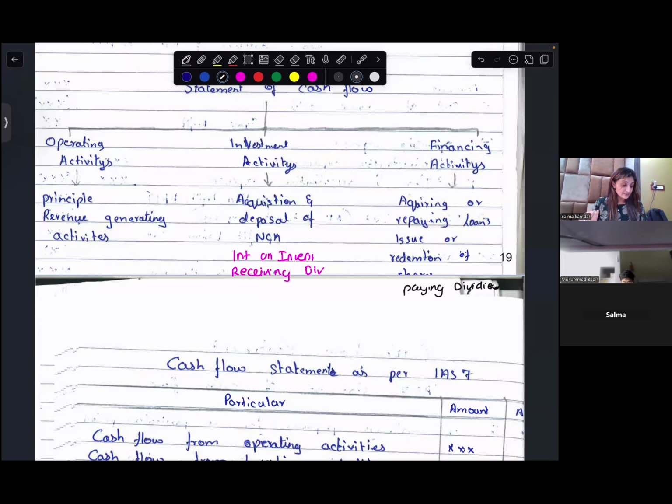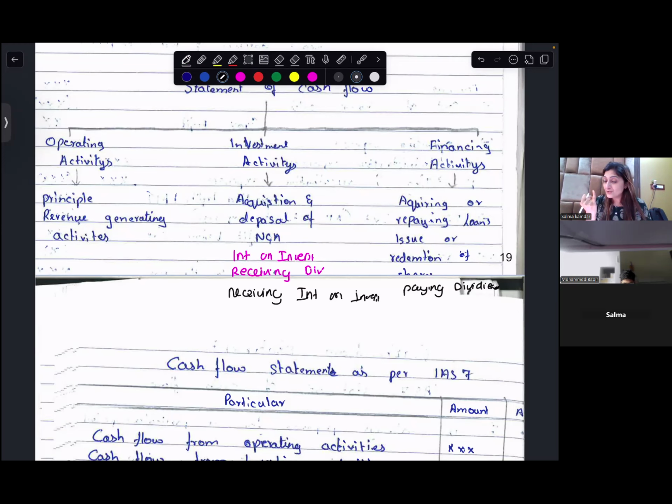So, what will be there in your investing activities? Buying and selling of your non current assets, receiving dividend, receiving interest on investment. You talk about financing activities, it is all the places from where you receive your finance.